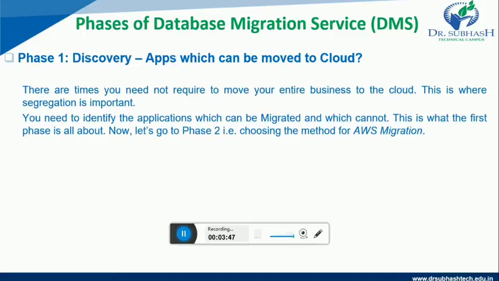First phase is discovery, the apps which can be moved to cloud. There are times you are not required to move your entire business to the cloud. This is where segregation is important. You need to identify the applications which can be migrated and which cannot. This is what the first phase is all about. Now let us go to phase 2, that is choosing the method for AWS migration.